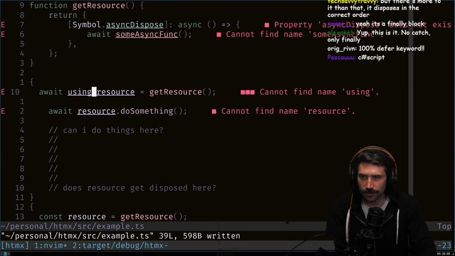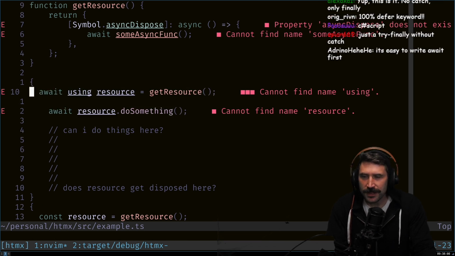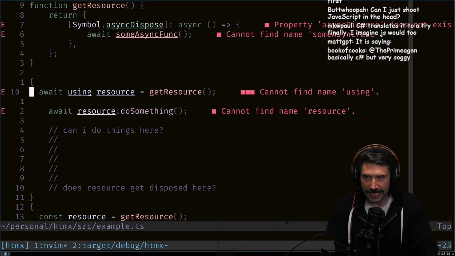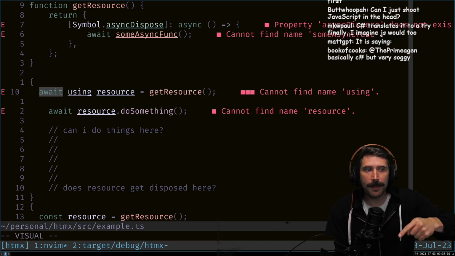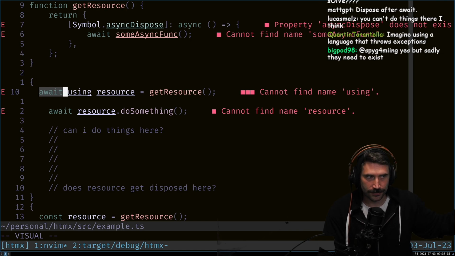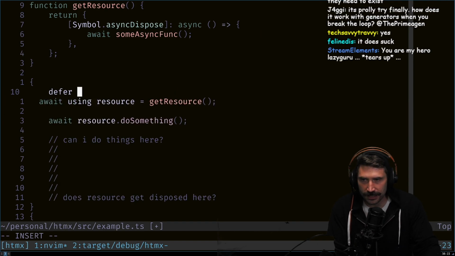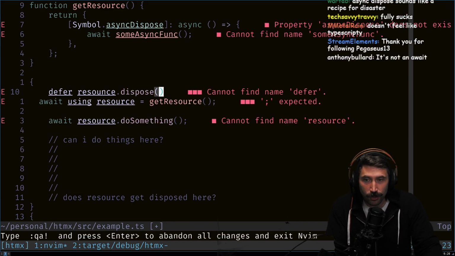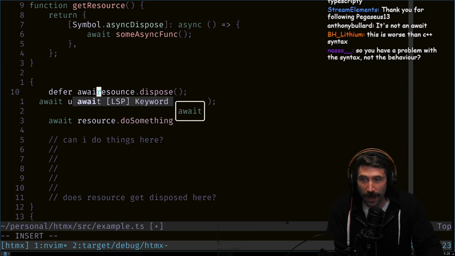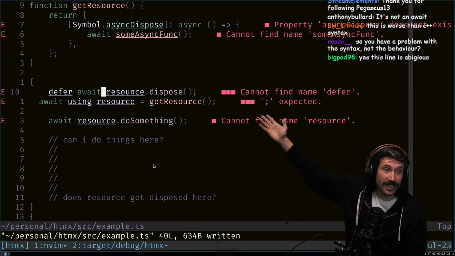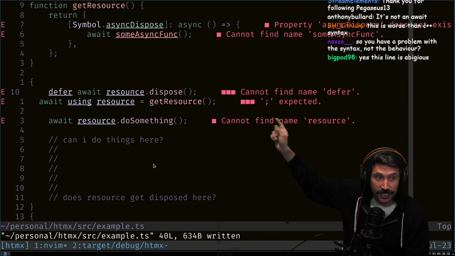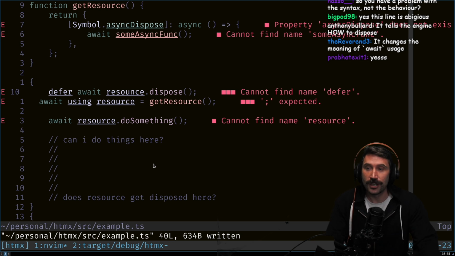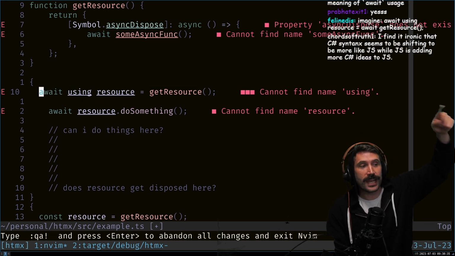It disposed in the correct order. Yes, it disposed in the correct order. But I just, this line sucks. And what I mean by this line sucks is that this await doesn't happen where you think it does. What I would much rather see is something like deferred resource dot dispose, right? And then if your dispose is async, you can await that, right? This, on the other hand, is very clear about what's going to happen. You know for a fact that this gets executed at the end of the scope, whereas this await is actually an await further down the chain.